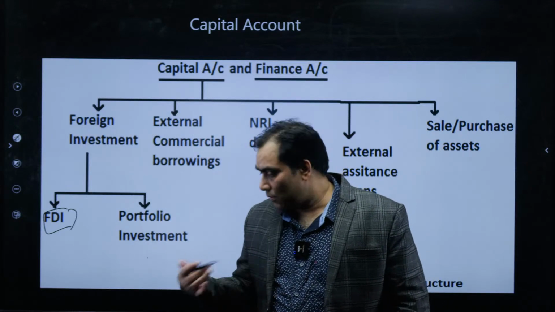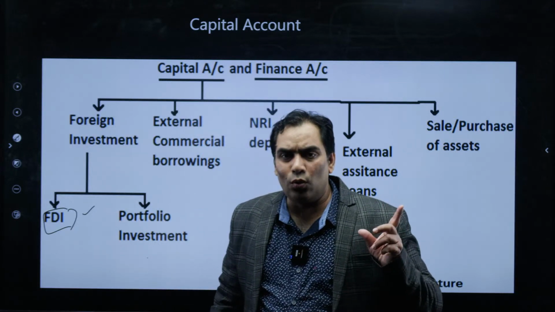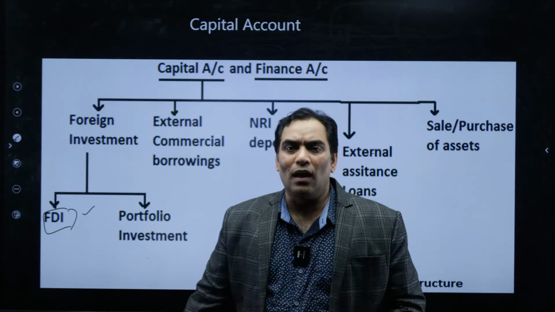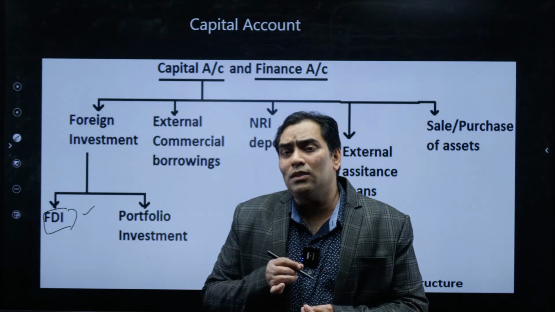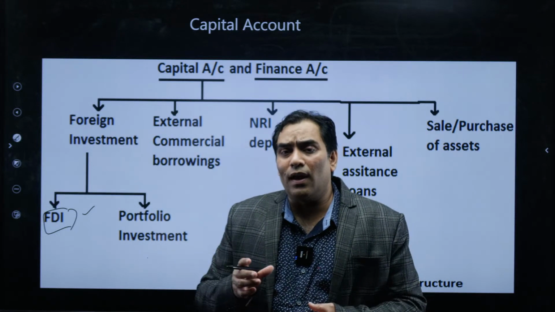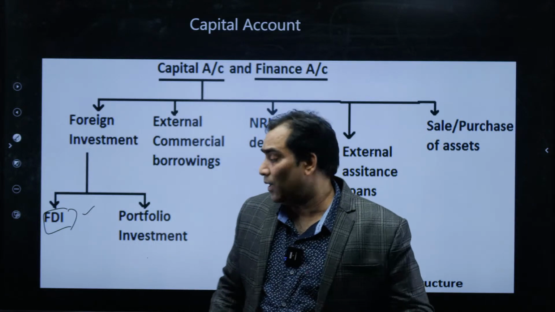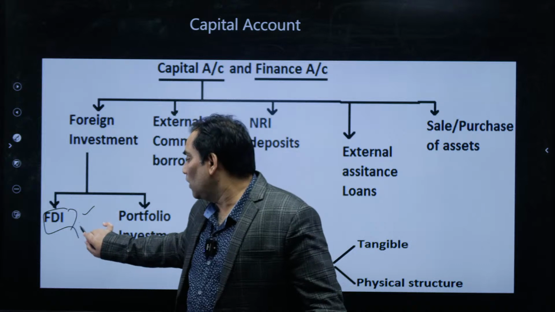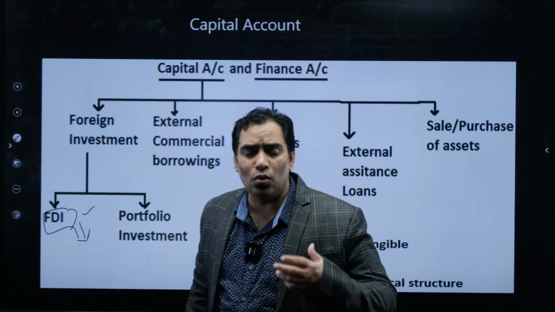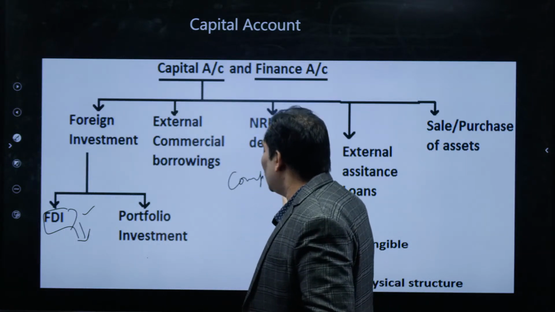So what happens when we talk about FDI? We define it from a foreign investor's point of view: the investment through which the investor acquires significant management control in the domestic company. That means the investor is going to acquire or install a company in the domestic country. That is nothing but FDI.